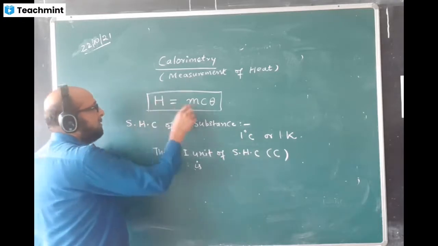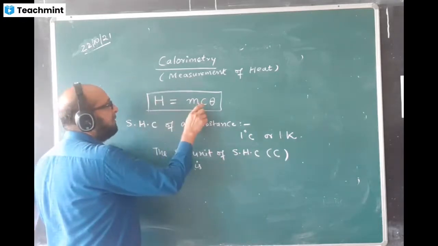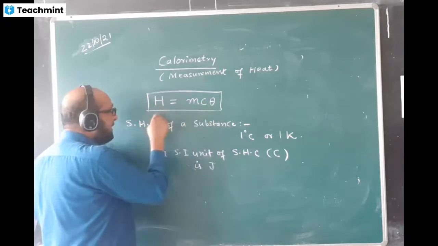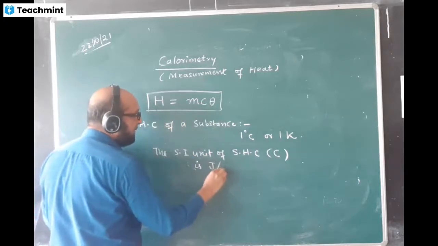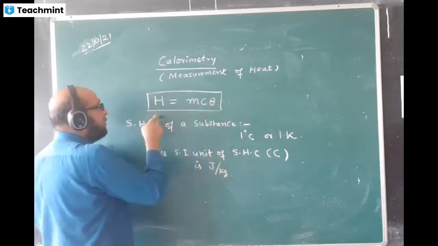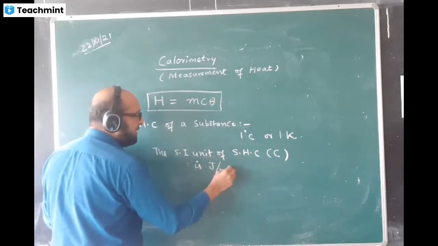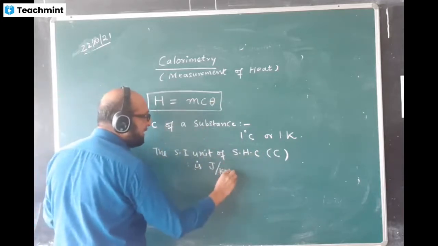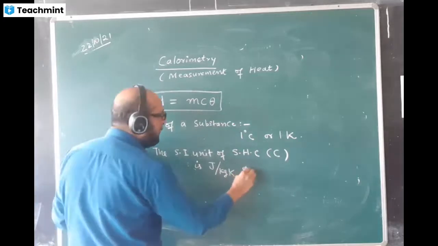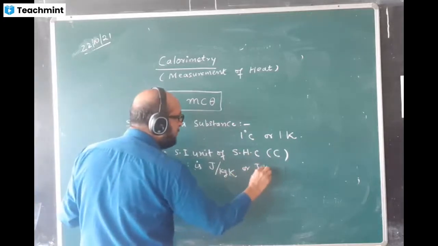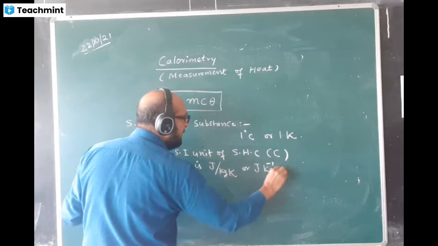That means the SI unit of C will be joule. M will come down, kg, so we can add per kg. Again, theta also is coming down, per degree Celsius or per Kelvin, but the SI unit is Kelvin. We write like this, or in this format, joules per kg per Kelvin.